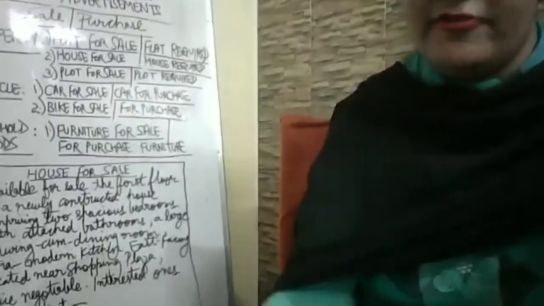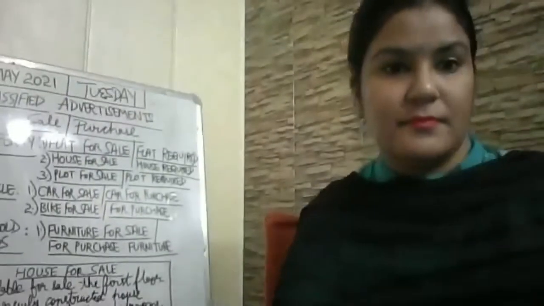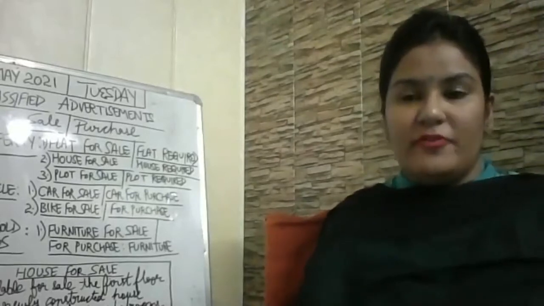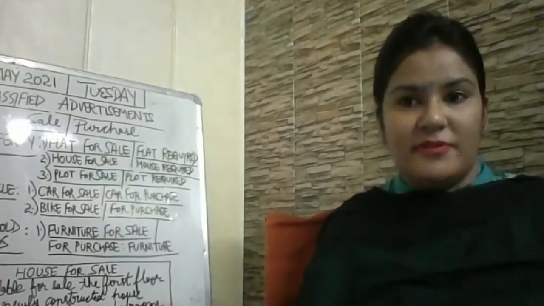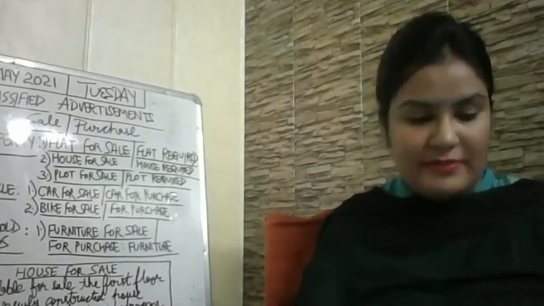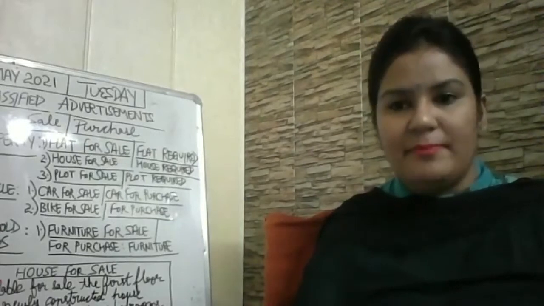Yes, now everybody kindly note down few points you need to keep in mind. Fine, please note down, everyone. Note down few points, beta. First point, in property, we are doing in general sale purchase of property. First point is begin with sale or purchase.